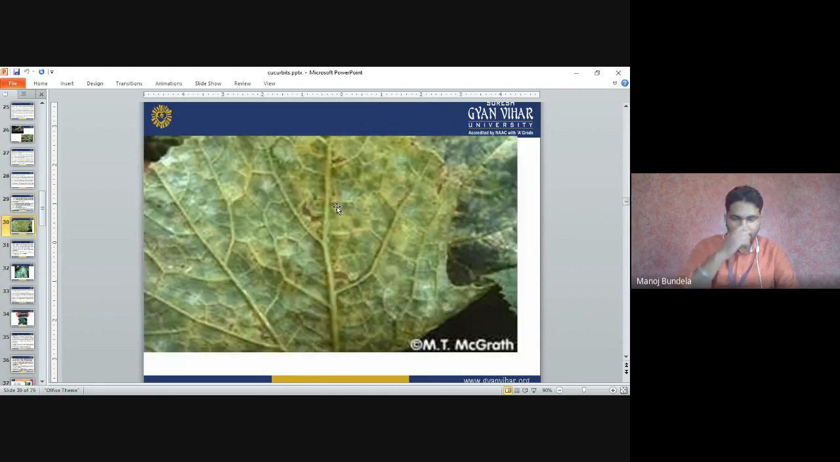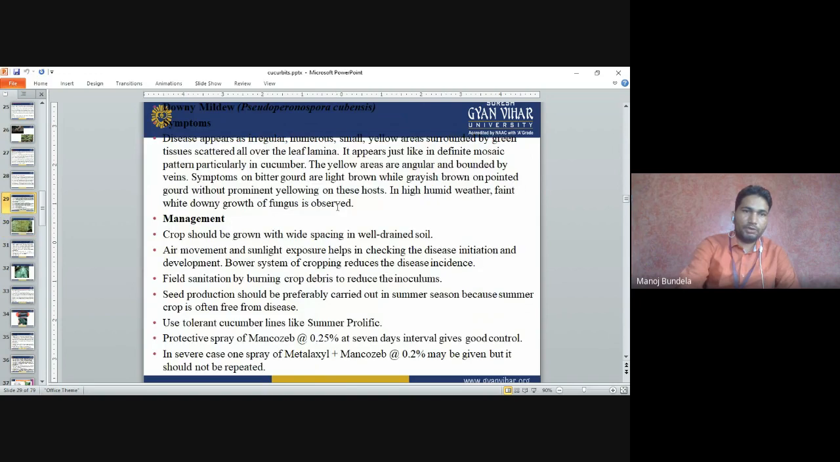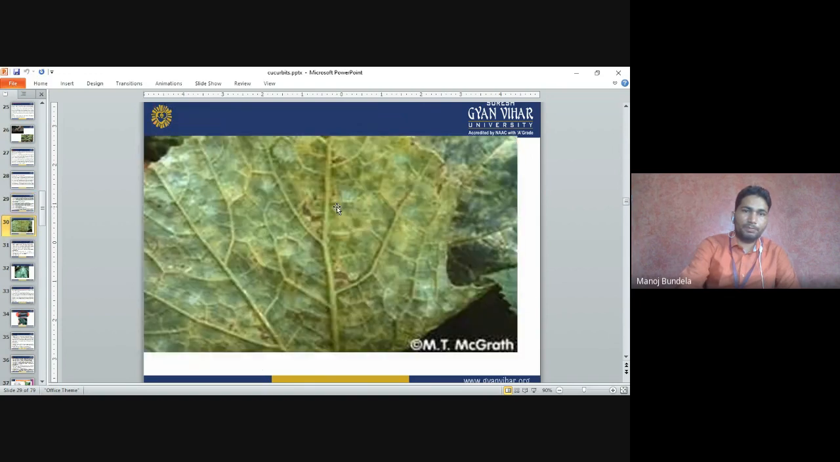So you can see, in downy mildew the growth appears on the lower surface. That is called downy mildew. In powdery mildew, these white lesions appear on the upper surface.